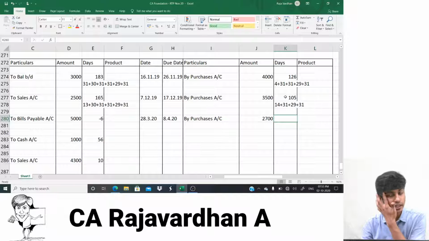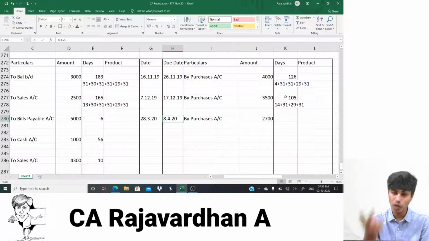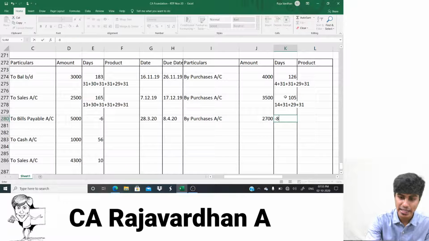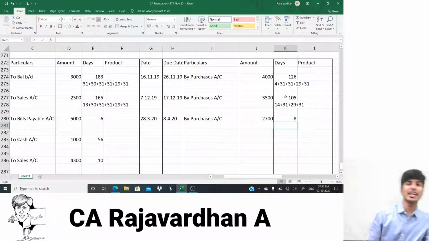Okay, let's go to the next one. Again, this is interesting. Why? They've given the due date and the transaction date. What do we consider? Due date. 8th of April is the starting date. From 8th of April, when we go into 31st of March, we're going backwards in time. So it's minus. How much minus? Minus 8 days. Again, here what we compute will be called red ink interest. Do you guys get that? Okay. Now let's get back to business.